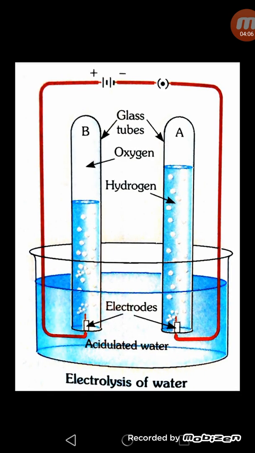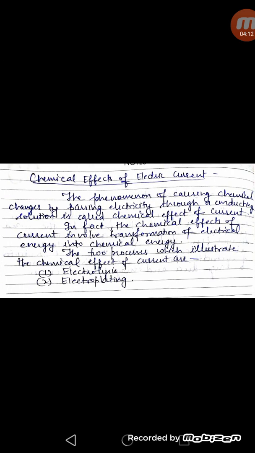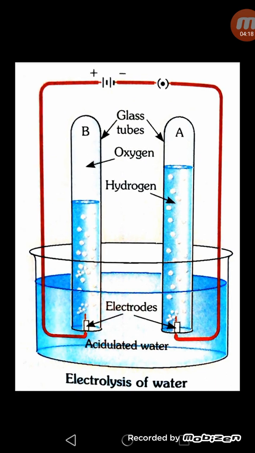Here is shown the process of electrolysis. We know that the chemical effect of current can be studied by two processes: first electrolysis, and then electroplating. Firstly, I will explain electrolysis. What is electrolysis? The process of decomposition of an electrolyte on passing electricity is called electrolysis. For example, when electricity is passed through acidified water, it decomposes into hydrogen and oxygen gases.